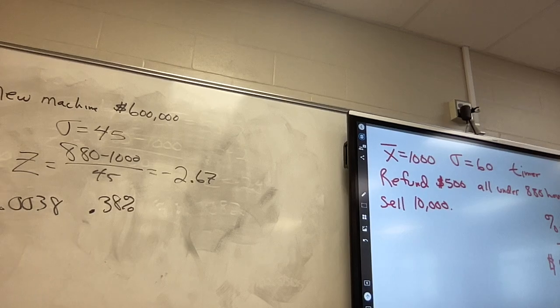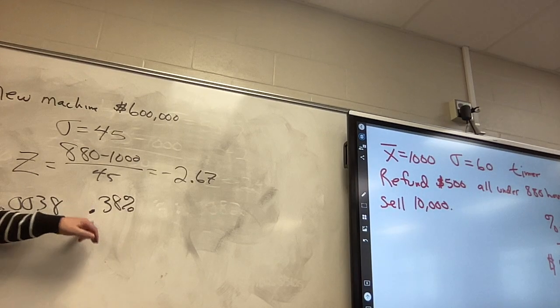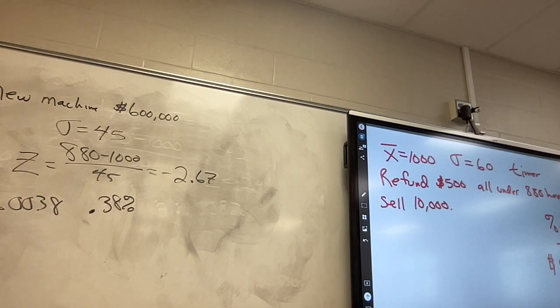I think I found the right one, did I? 0.0038, which is a percentage of 0.38, or 38 hundredths, well less than 1%. Less than 1% now with this new machine would fail. Please take this decimal times 10,000. A lot of you can do it in your head. 38 machines fail.